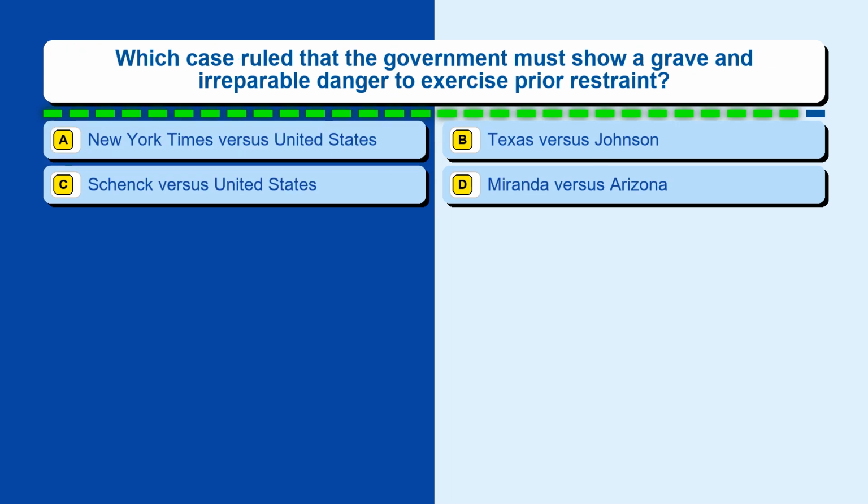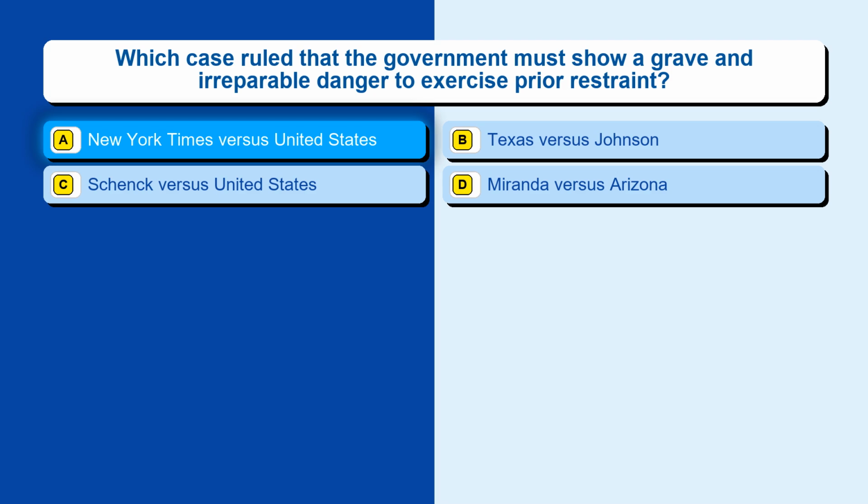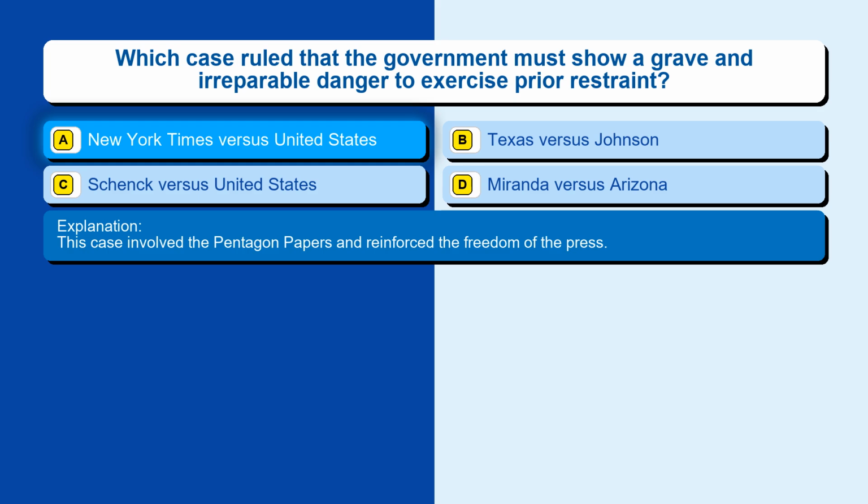Question 4. Which case ruled that the government must show a grave and irreparable danger to exercise prior restraint? Option A, New York Times vs. United States. Option B, Texas vs. Johnson. Option C, Schenck vs. United States. Option D, Miranda vs. Arizona. The correct answer is option A, New York Times vs. United States. This case involved the Pentagon Papers and reinforced the freedom of the press.